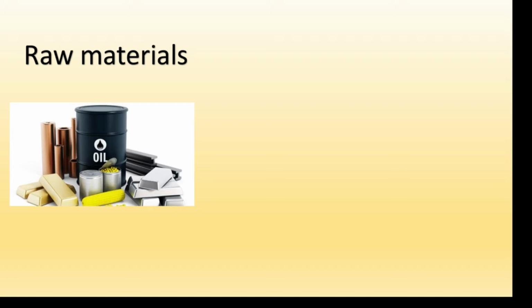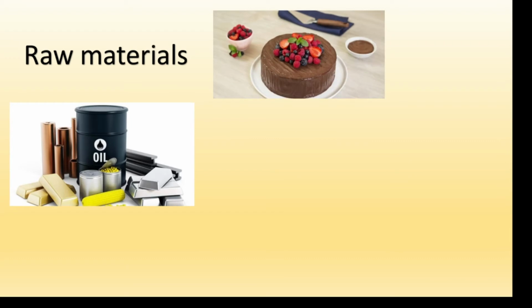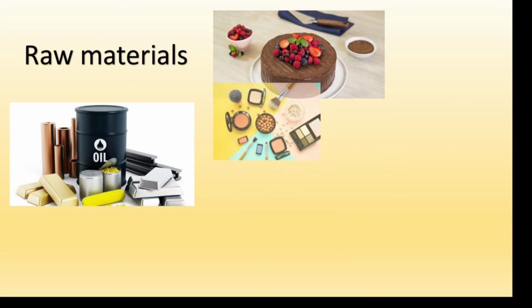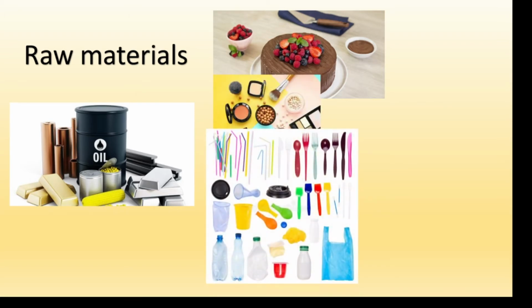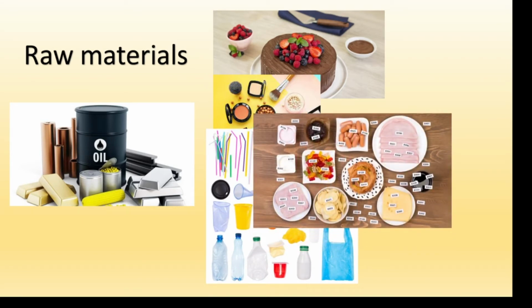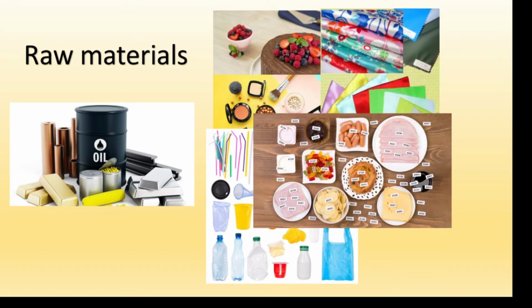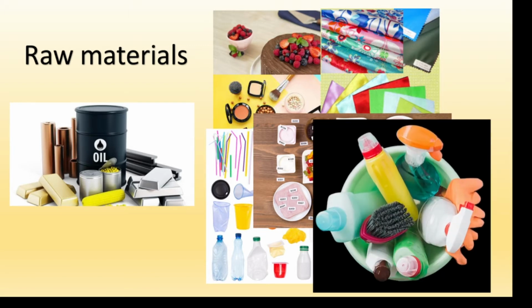So in the chemical industry, you are going to transform the raw materials such as metals, oil, and even natural resources into more refined products such as the cake of your birthday, the makeup that you use daily, plastics, food additives, synthetic fabrics such as nylon, for example, and cleaning products.